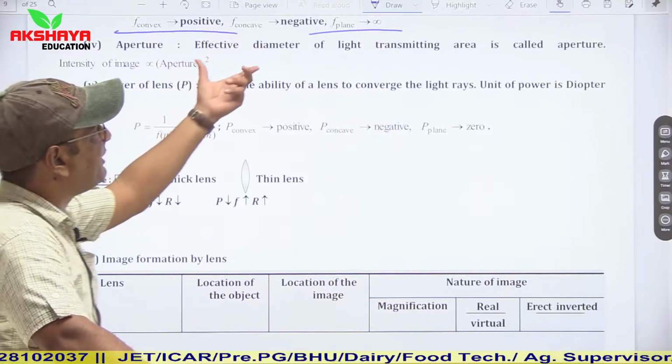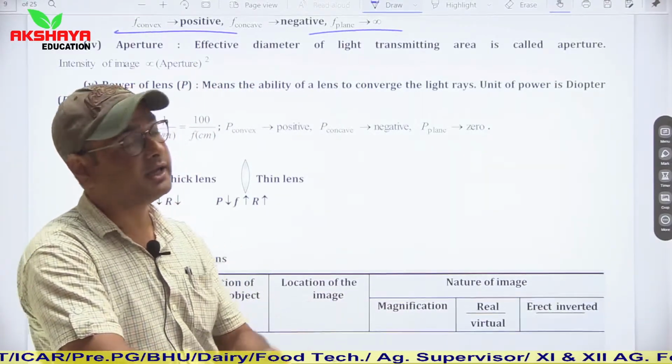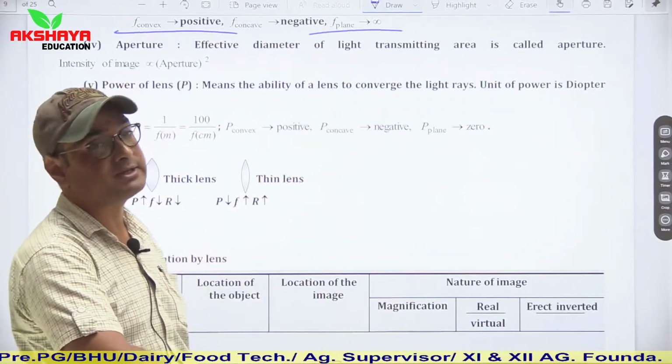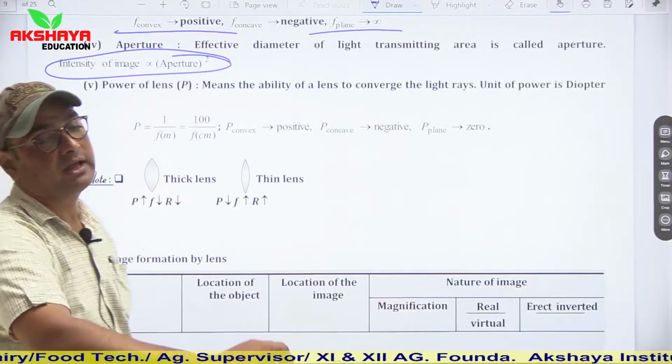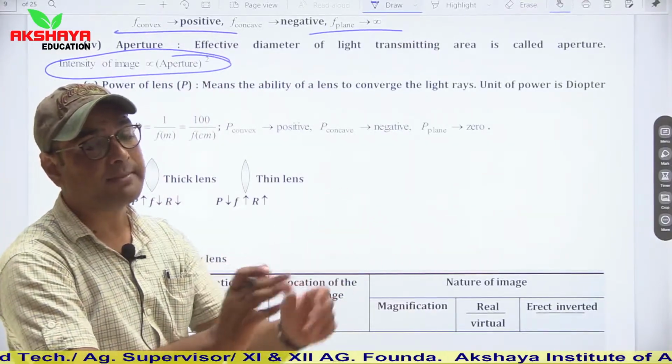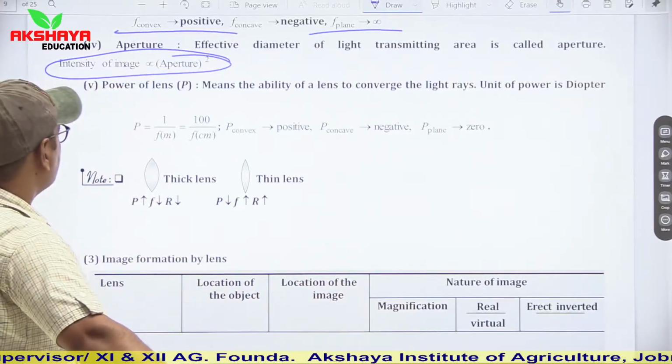Again, aperture is the effective diameter of the light transmitting area. So this effective diameter is known as aperture. Intensity is directly proportional to aperture squared. The larger the size or the diameter of the lens, the larger the intensity of the image formed.